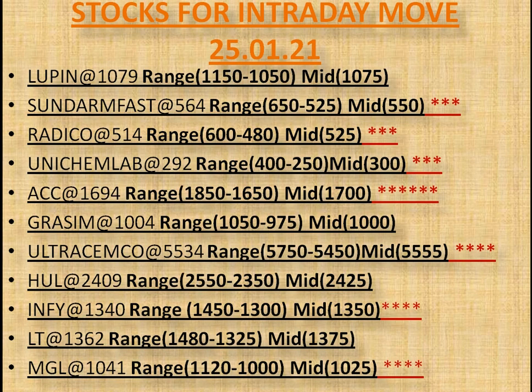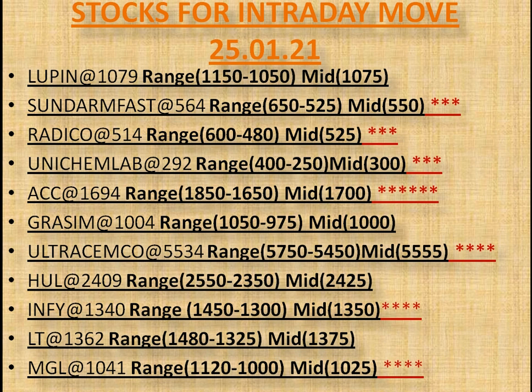Lupin, that LTP is 1079. Sundaram Fasteners, that LTP is 564. Radico, that LTP is 514. Unichem Lab, that LTP is 292. SRF, that LTP is 1694. Grasim, that LTP is 1004. UltraTech Cement, that LTP is 5534.